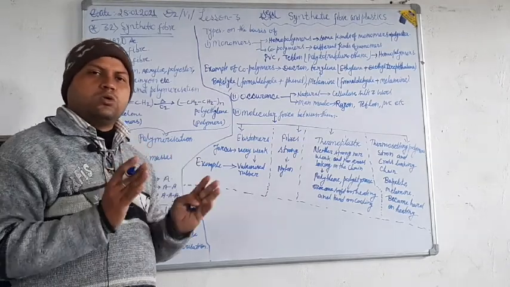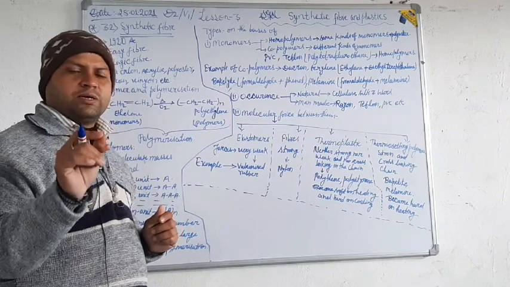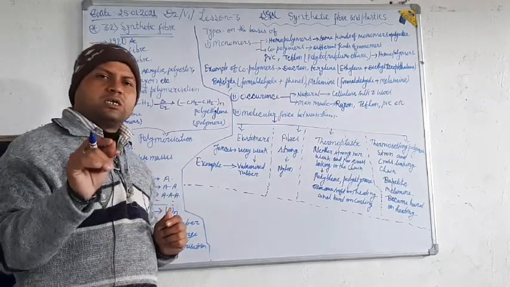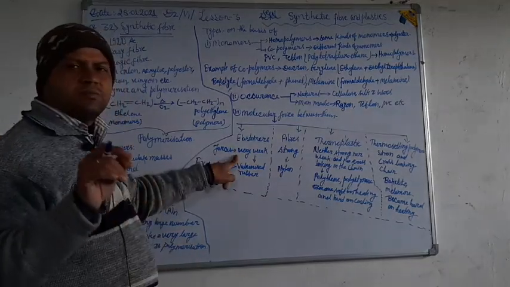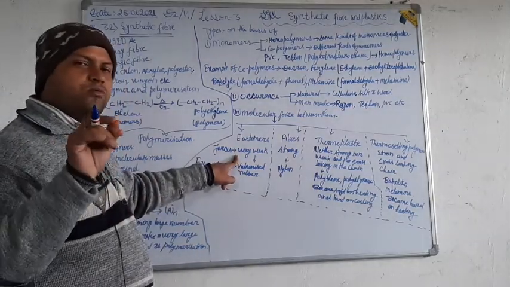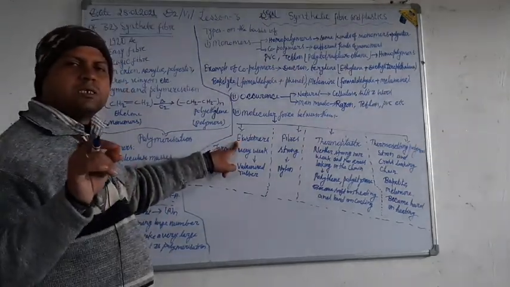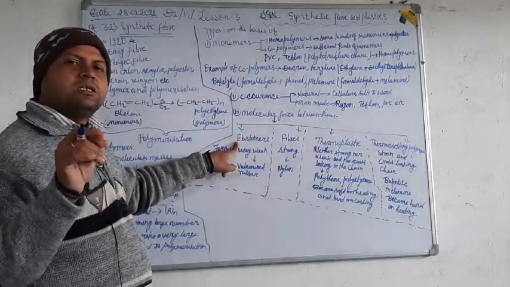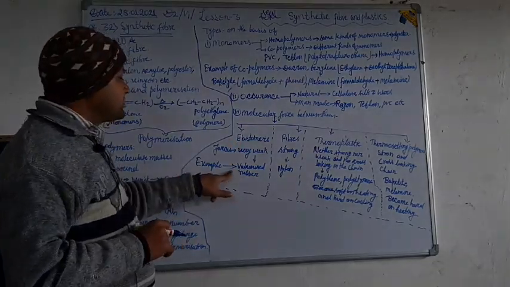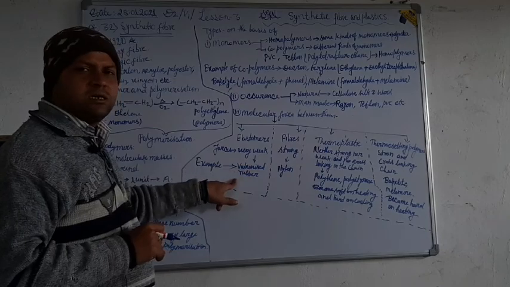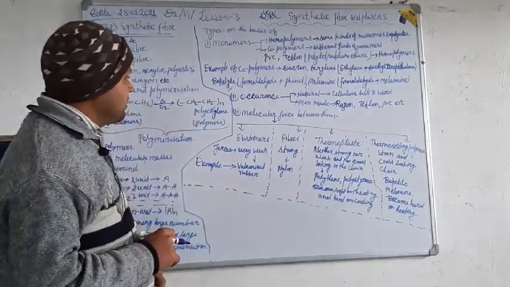As you know, the forces acting between molecules are called intermolecular forces, and that force is very weak here, and the polymers formed in this way are called elastomers. Example of elastomers: vulcanized rubber. Always you should remember these things.